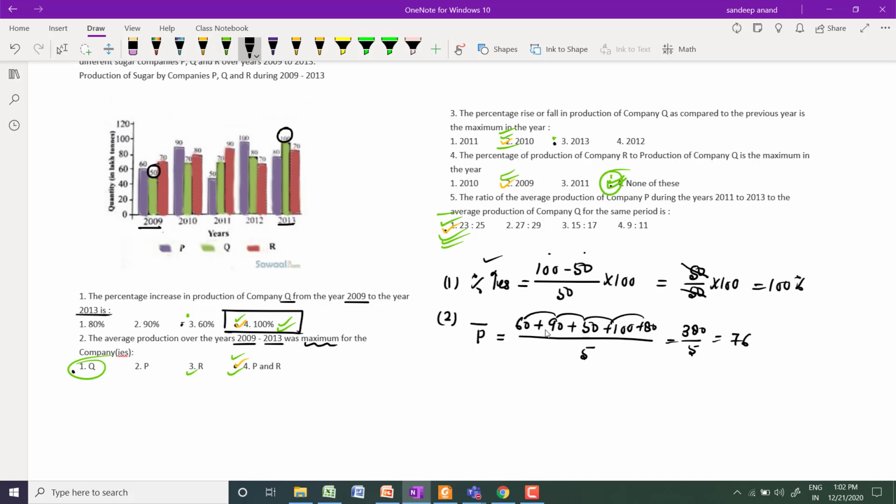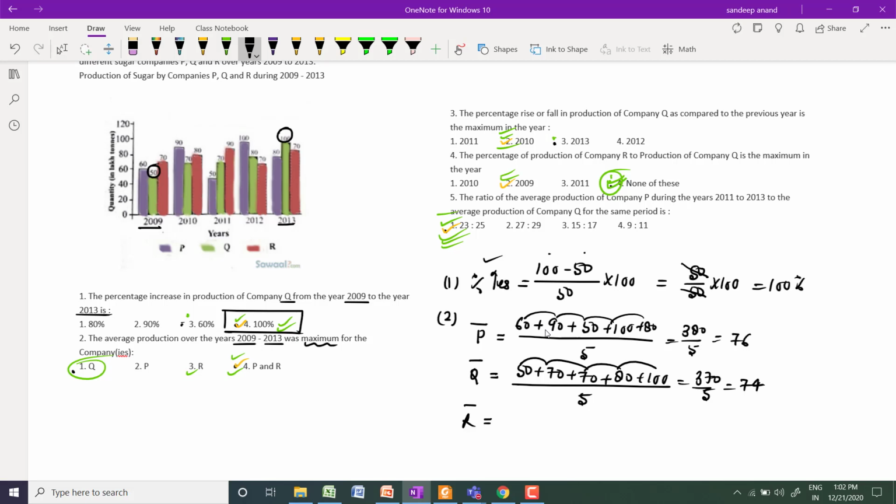Average of P is 76. Now the average of Q: 50 plus 70 plus 70 plus 80 plus 100, divided by 5. That's 370 by 5, which means 74.